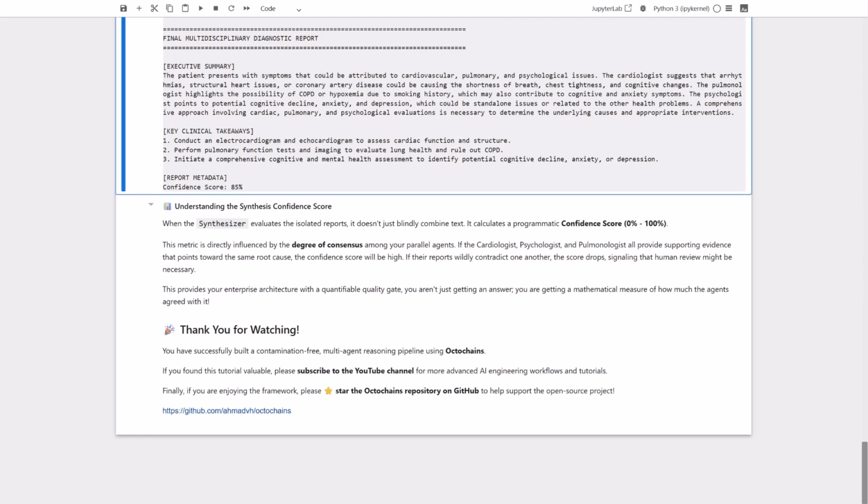And there you have it. You've successfully built a contamination-free, multi-agent reasoning pipeline using Octochains. I hope this gives you a clear picture of how parallel isolated reasoning can prevent cognitive bias in your AI workflows.